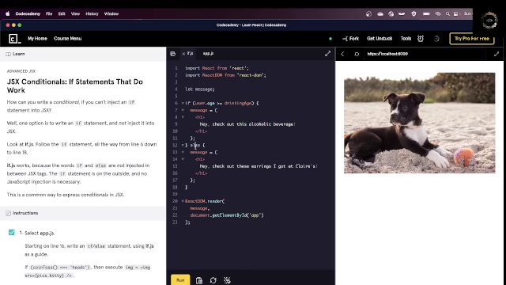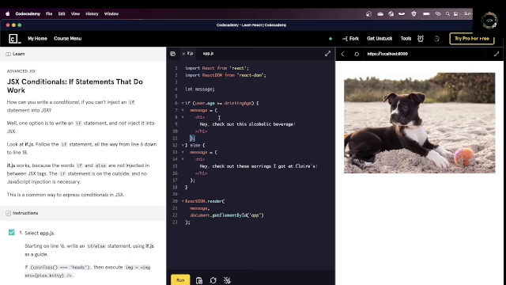So the word else, programmatically, is not in between any of our JSX tags. The JSX expression closes on line 11. So that's why it says this logic works.